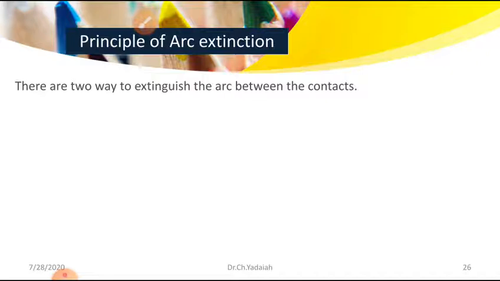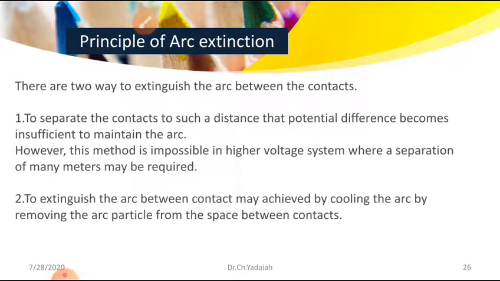Then coming to the next: extinguishing the arc between the contacts may be achieved by cooling the arc, or by removing the arc particles from the space between the contacts. The first one is not possible. Then the second one: the ionized particles between the two contacts may be removed with the help of other means. That is the basic principle of arc extinction.